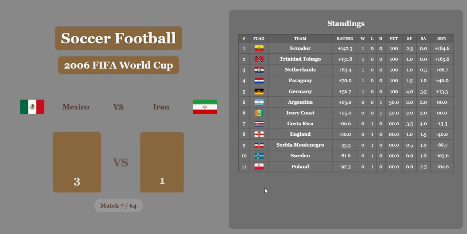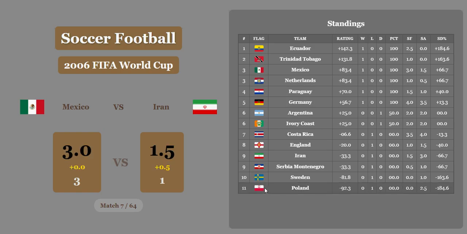Mexico beats Iran 3-1. Iran gets a half goal for economic difference to cut the lead in half, but Mexico still with a relatively comfortable win. They're now tied in third with Netherlands.